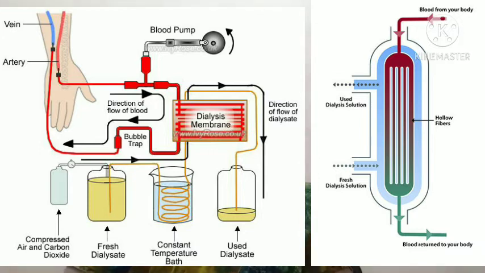Here our whole blood will pass into a tube, and the salts and waste material urea will go into that dialyzed liquid in the container, and within that tube only the pure filtered blood will be there, which will be again dripped into the body of the patient, and the dialyzed liquid will be thrown out.